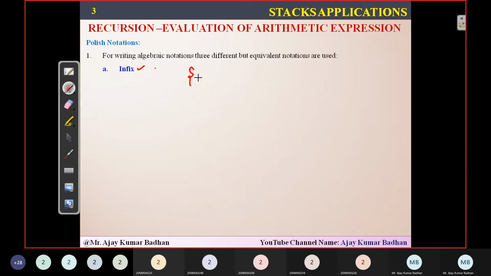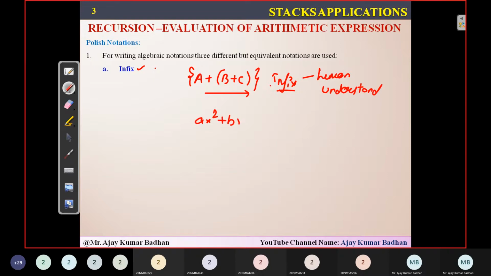Something like when you write the expression a plus b plus c, this is what we call infix notation. This is the one which humans can easily understand. For example, ax square plus bx, a polynomial expression, is one kind of infix. Why infix? Because the operators you have here are placed in between the operands.